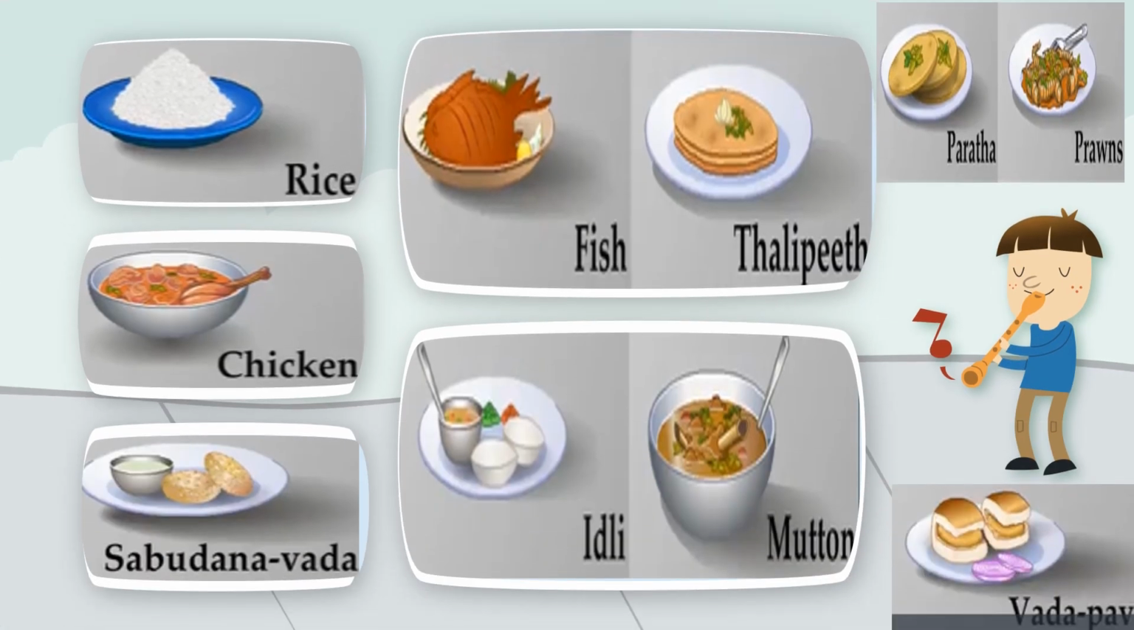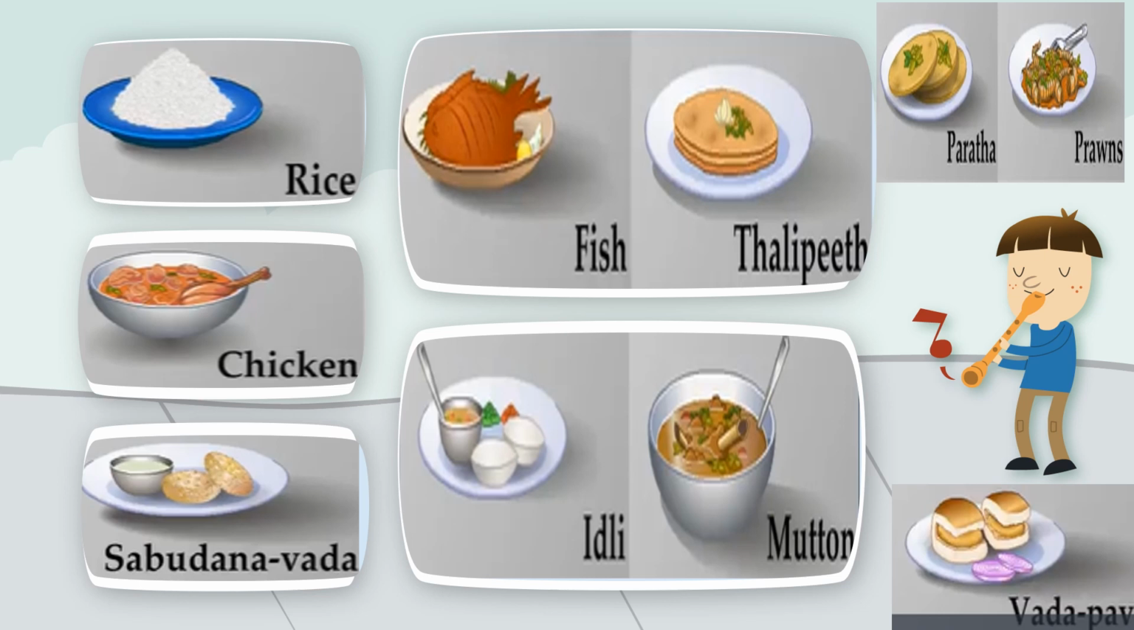Now, what is this? It's mouth watering, right? All of you are feeling like having your lunch right now. It's yet time to come. So let us see what all these things are. First, it's rice, then chicken, then sabudana vada, one of the famous dishes which we find in Maharashtra. Fish, idli, mutton, paratha, prawns and vada pav. So I guess many have thought of going to the kitchen and having it right now. But let's learn it and then we'll have it.